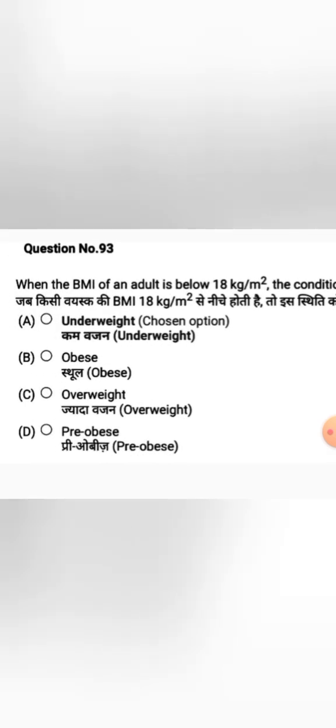And the next question, when the body mass index of an adult is below 18 kg per meter square, the condition is termed as. Options, option A underweight, option B obese, option C overweight, option D pre-obese. So body mass index below 18 is termed as underweight. Option A is the correct answer.